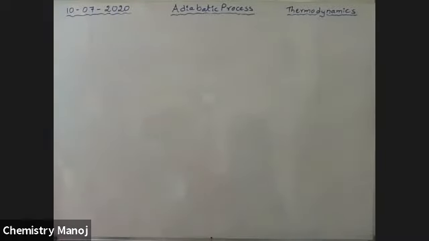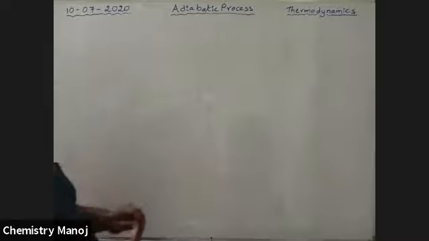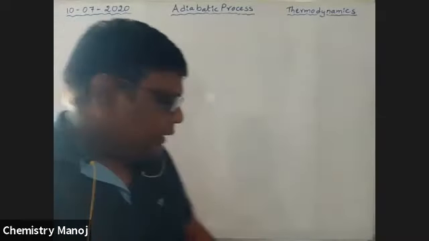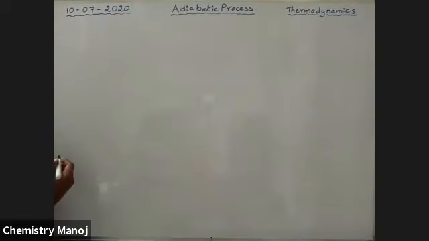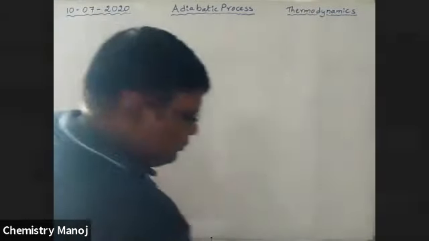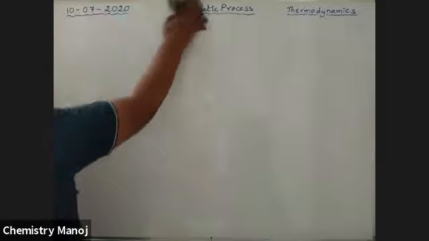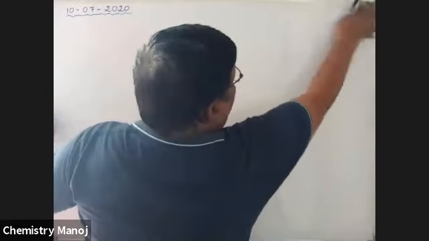Next one, a model asked any number of times: heat capacity of an ideal gas. Our target is, adiabatic process completed.